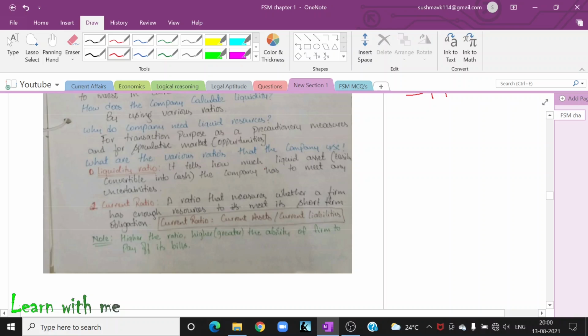So there are various ratios that the company uses to find out things. So let us see. The number one is the liquidity ratio. Liquidity ratio tells how much liquid assets are easily convertible into cash, if the company has to meet any uncertainty.